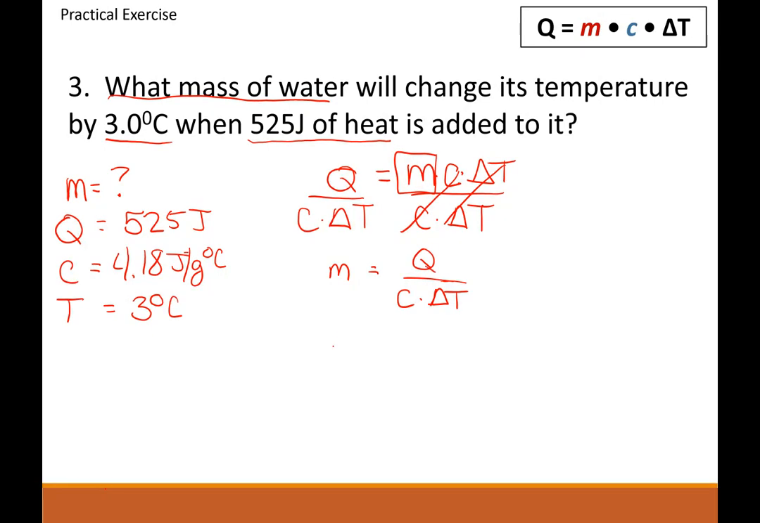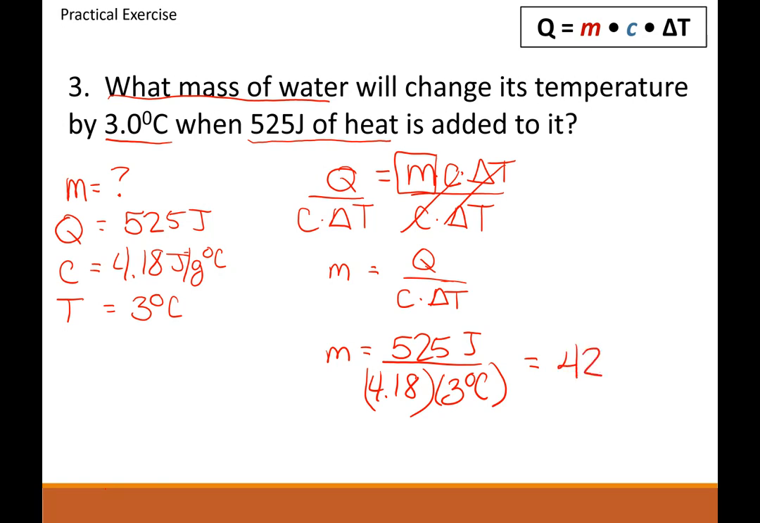All right, now we put the numbers in. Q is 525 joules. C is 4.18. And temperature is 3 degrees Celsius. Make sure you do this multiplication at the bottom first. Then divide it into the top. And you should get 42. And this is mass. Mass is always in grams. So there is your answer.